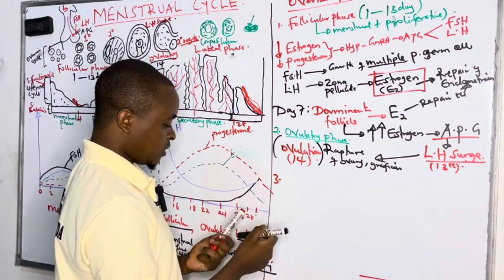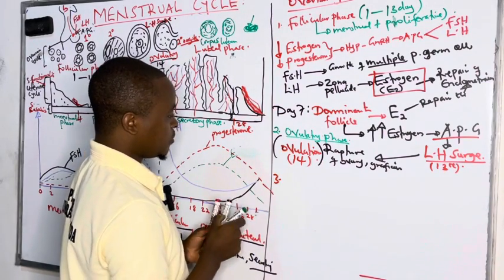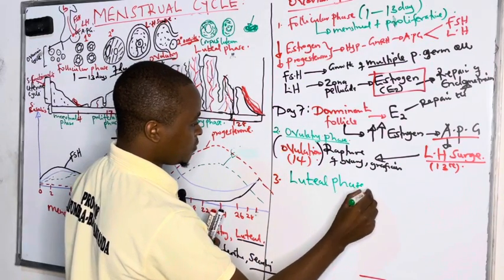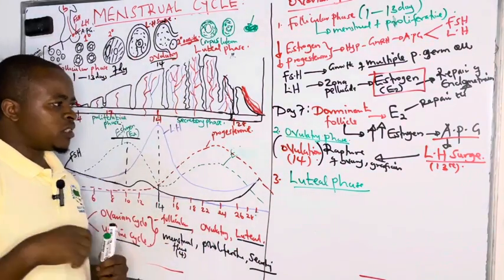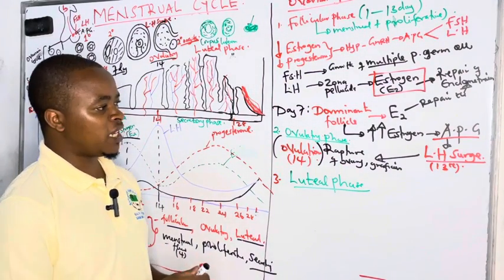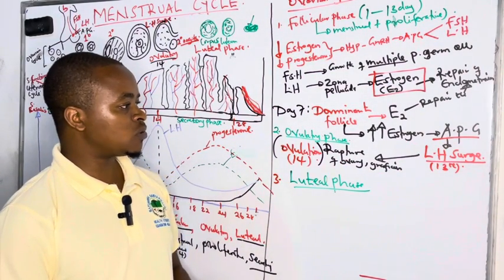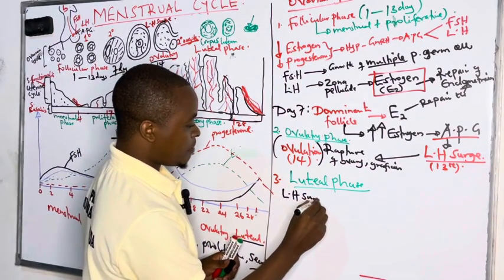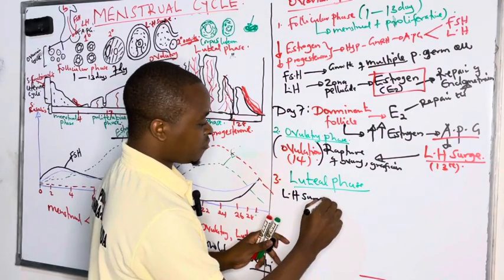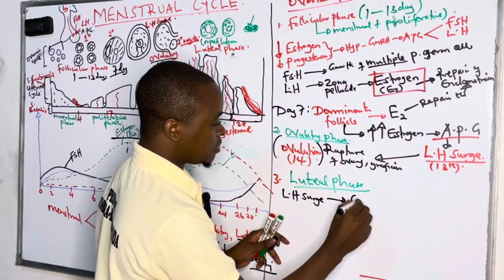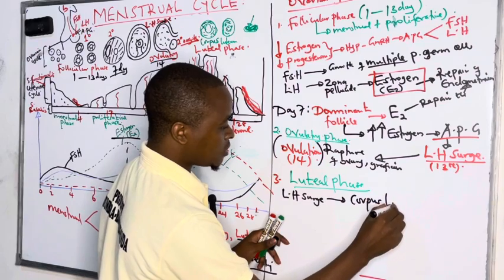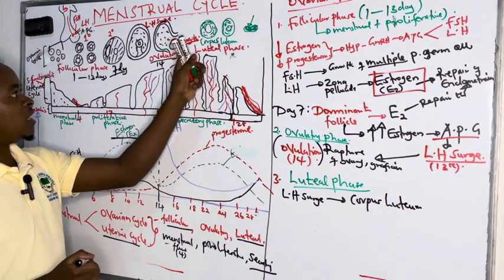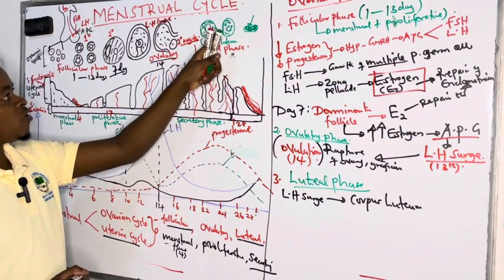This third phase is known as the luteal phase. The luteal phase is also triggered by the luteinizing hormone surge, whereby the luteinizing hormone surge, apart from causing ovulation, also facilitates the growth of the corpus luteum. It's the one that leads to formation of the corpus luteum. So after the ovary has ruptured to release the egg, which we call the secondary oocyte, it forms the corpus luteum.